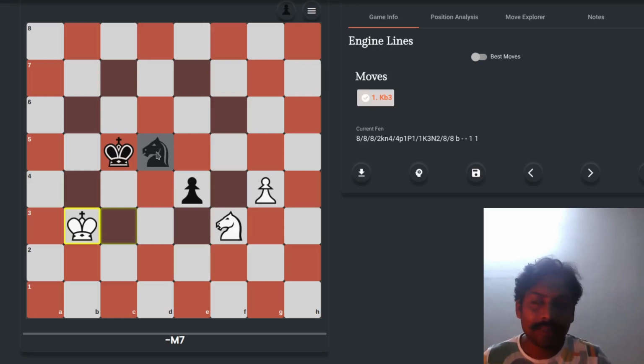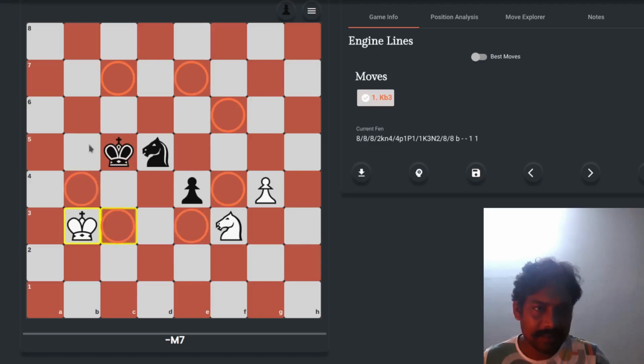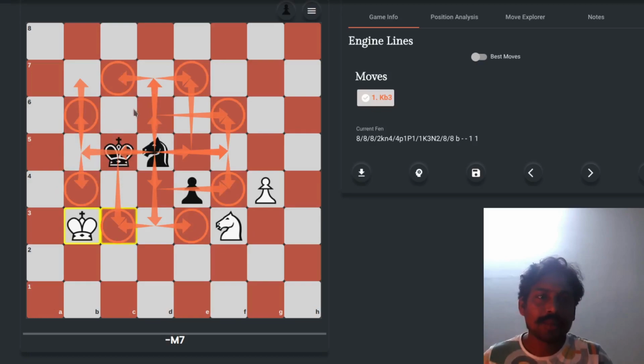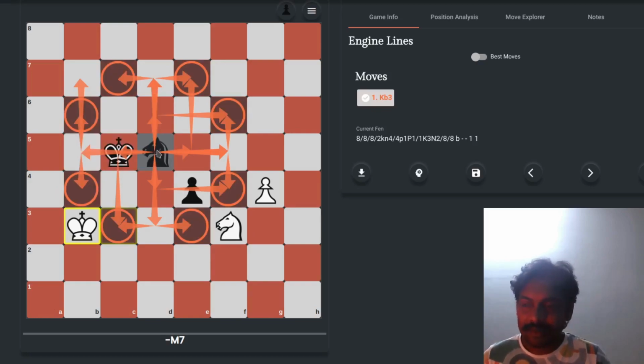So the knight can move to any of these 8 squares. The reason I say L is because if you go directly from this square to this square, you reach it following an L path. This forms an L, and likewise for this as well. I hope you understand how the knight moves.